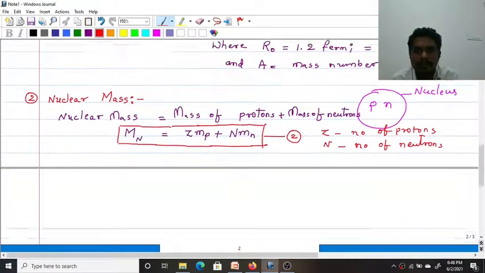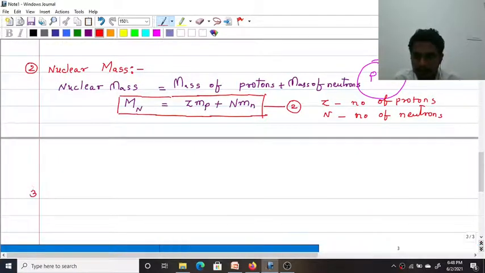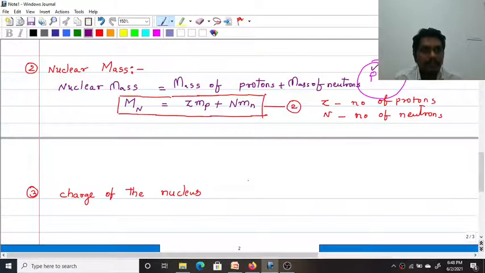Next, the third property is the charge of the nucleus. A nucleus contains positively charged protons and neutral particles called neutrons.